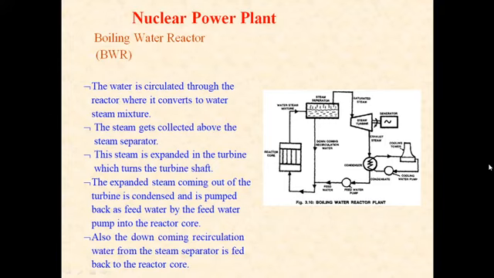The main disadvantage of this reactor is any fuel leak might make the water radioactive, and radioactivity would reach the turbine and rest of the loop in all probability. A boiling water reactor mainly consists of a reactor, as you can see in the given figure, a steam turbine, condenser, air ejector and a cooling system.